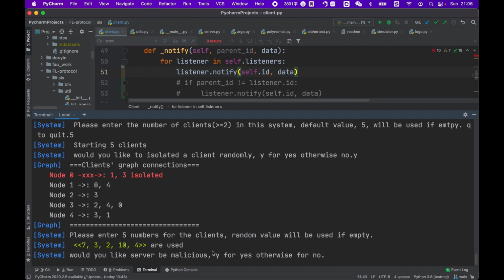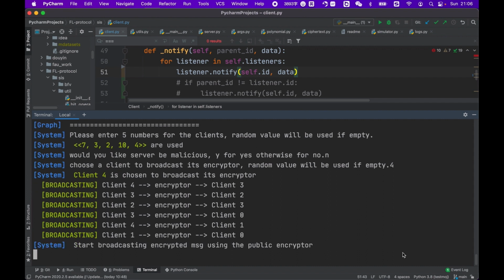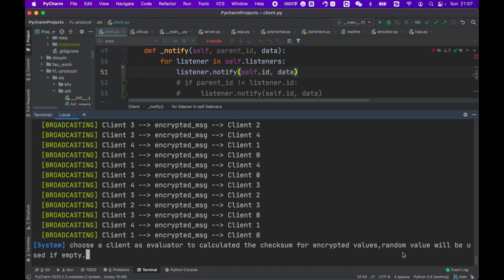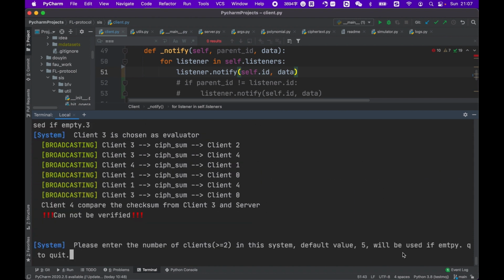In this case we still use random numbers and no malicious server, and choose a client to broadcast its encryptor. Client 0 is already isolated, so we cannot choose client 0. Let's choose client 4. Client 4 will broadcast the encryptor and the encrypted message. Then we choose a client to do the evaluation. Let's choose client 3. Okay, it's unable to be verified.